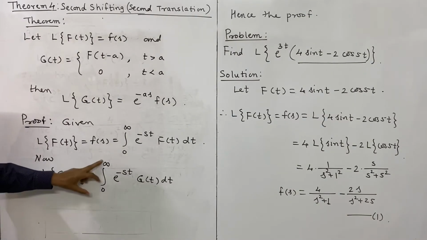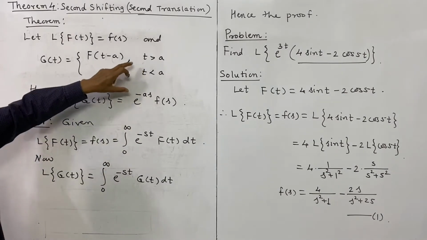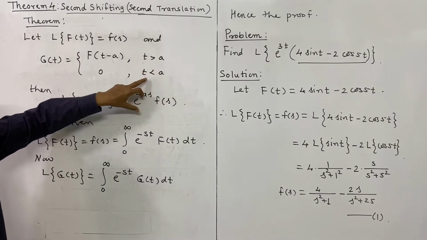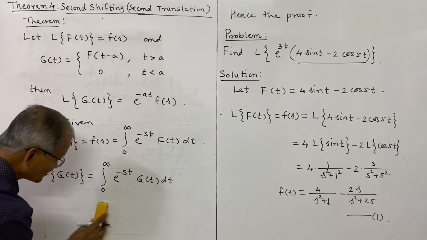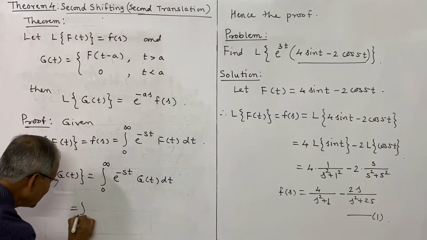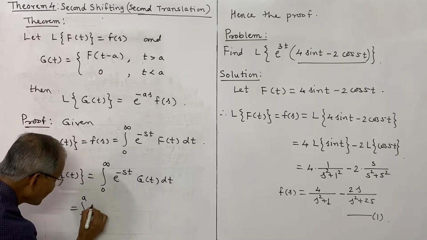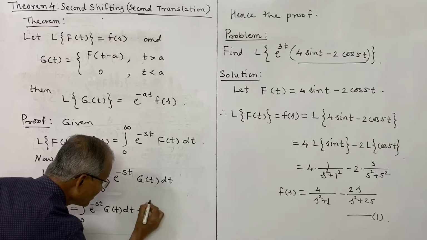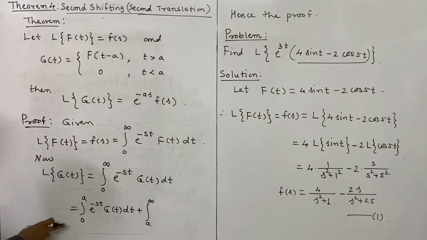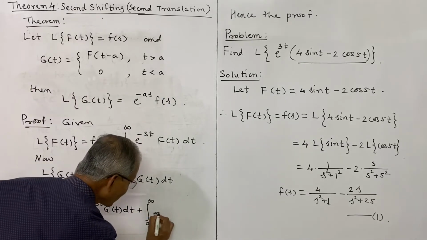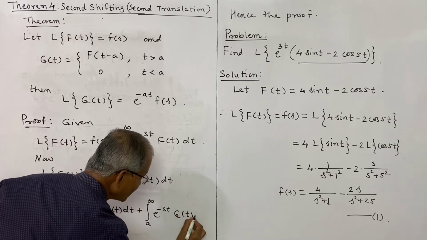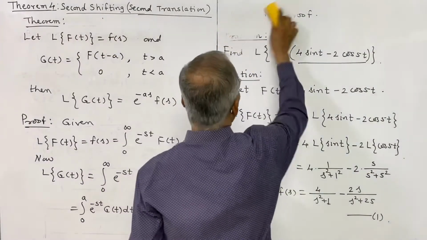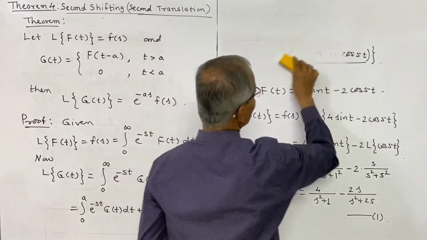We shall write this as 0 to a and then a to infinity, because the function has the definitions according to the value of t. T is greater than a or t is less than a, and therefore I shall write this as integral 0 to a e power minus st into g of t dt plus integral a to infinity, using the property of definite integral, e power minus st into g of t dt. This we have written. Further, we now use the respective value of g in these intervals.